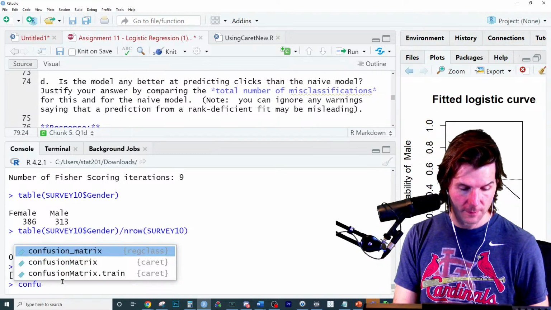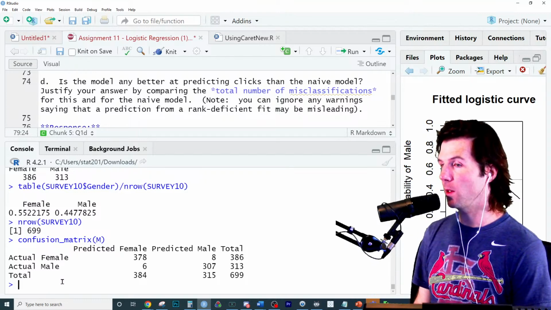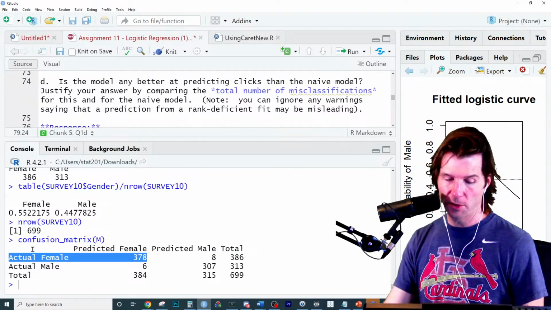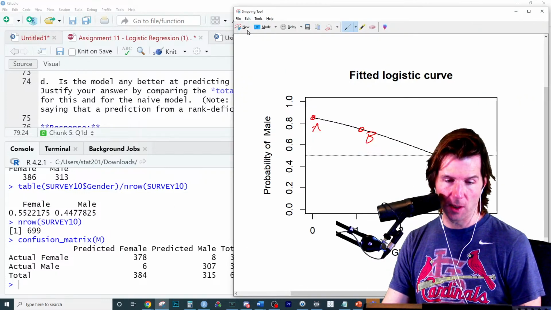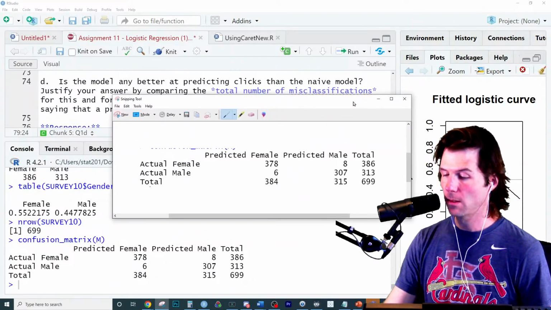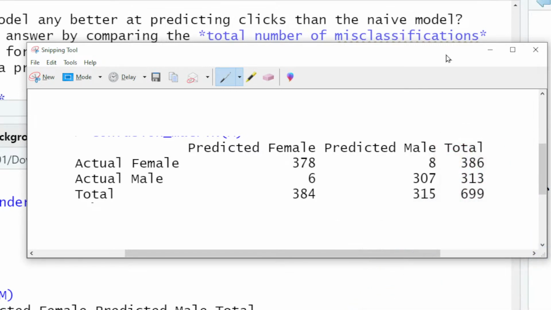Our model does the following. If somebody is actually female, our model should predict they're female.